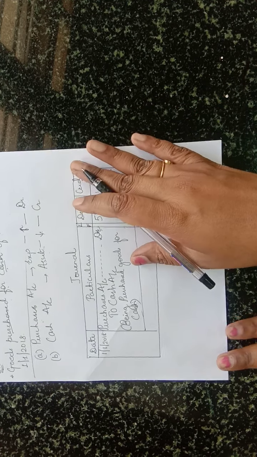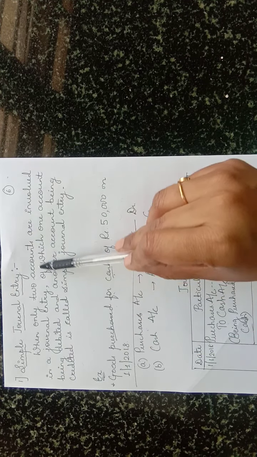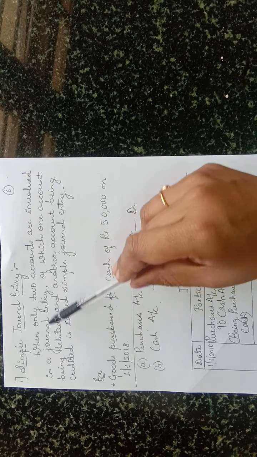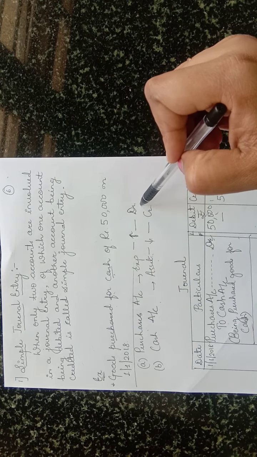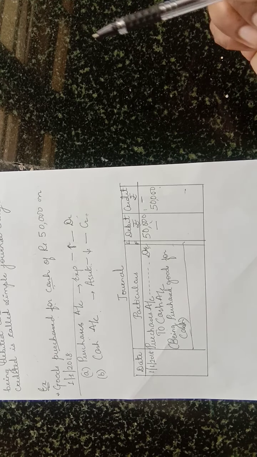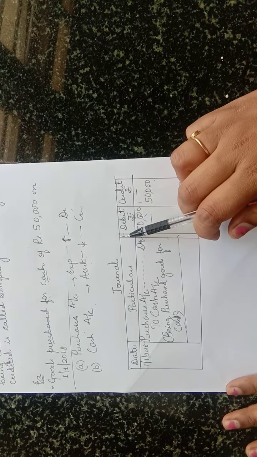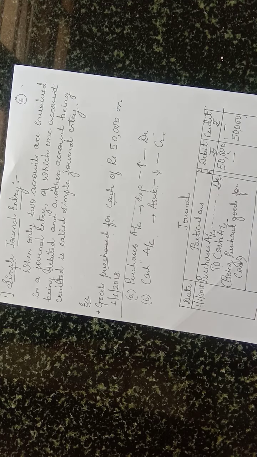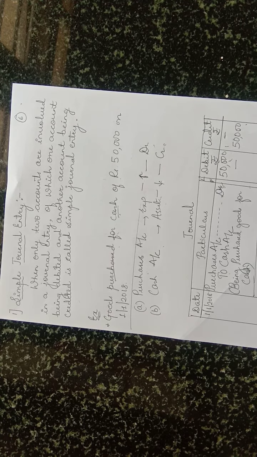Okay, so understood how to solve this simple journal entry. So what is a simple journal entry? When two accounts are involved. So here two accounts are involved, purchase account and cash account. When two accounts are involved in a journal entry, of which one account is debited and another account is credited, then it is called a simple journal entry. Hope you understood the concept of simple journal entry. Only one account debited, another account is credited, then it is called a simple journal entry.